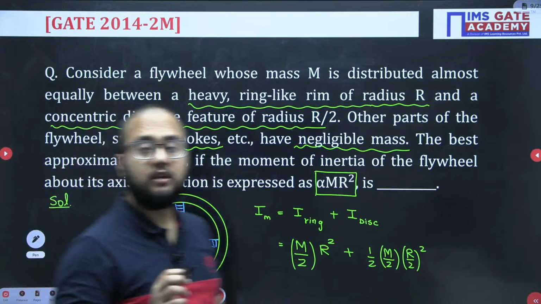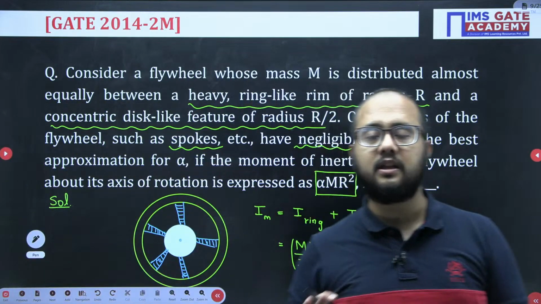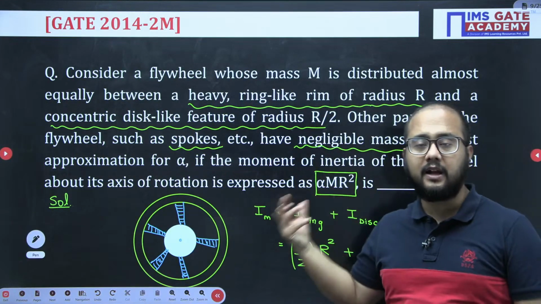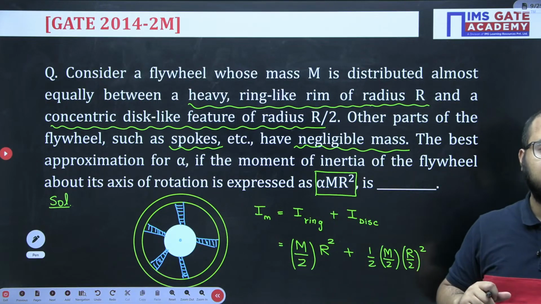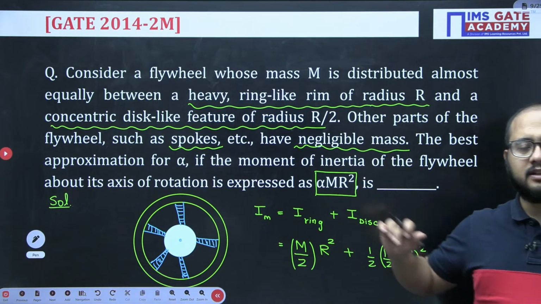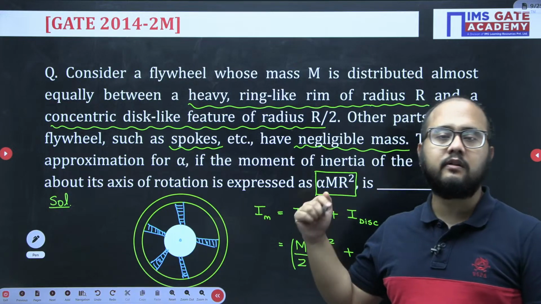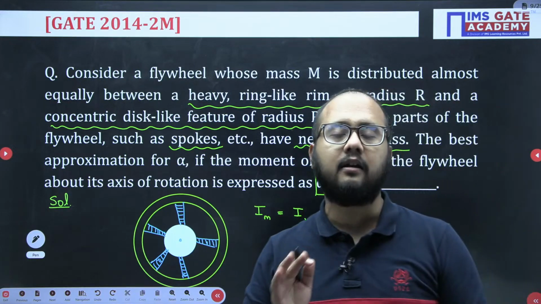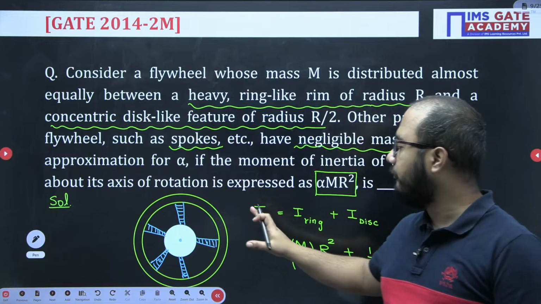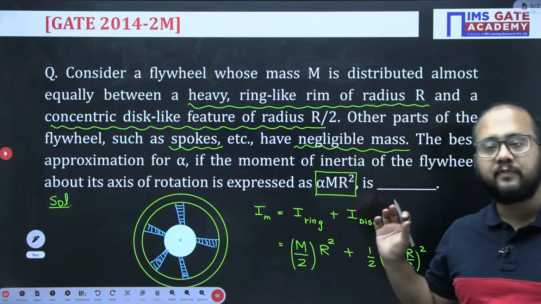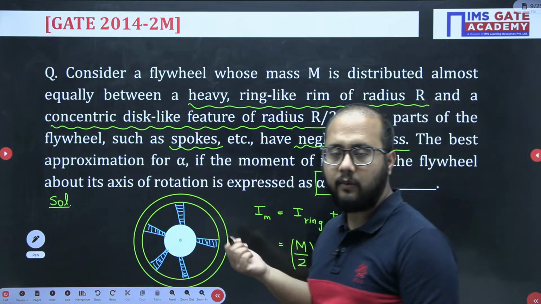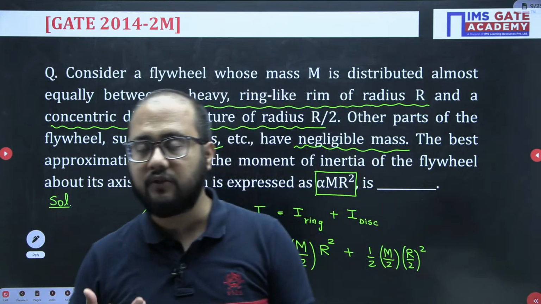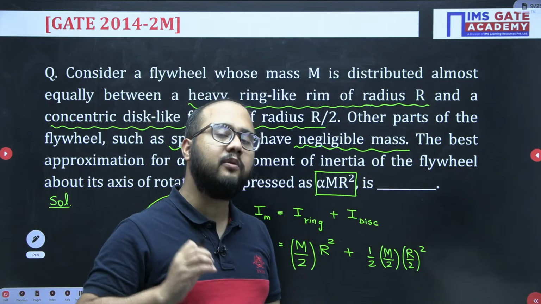This was a very important question. A similar kind of question can be asked in different examinations also. Only those students will be able to solve this question who know clearly the different formulas of mass moment of inertia. For a ring, what is the formula? For a disc, what is the formula?